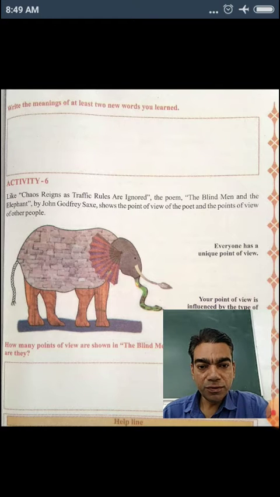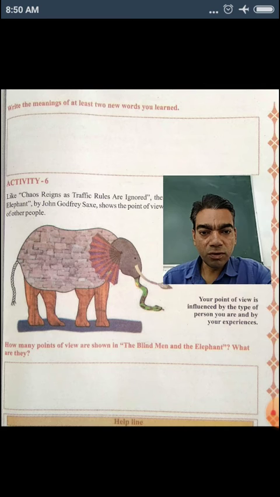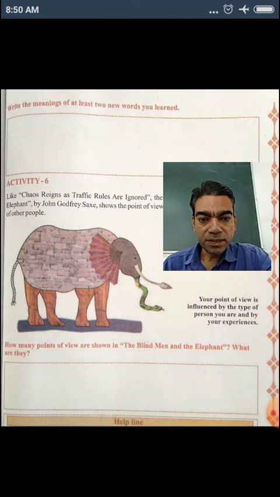Your point of view is influenced by the type of person you are and your experiences. Now here, how many points of view are shown in The Blind Man and the Elephant? What are they? I have given that in a PDF form.